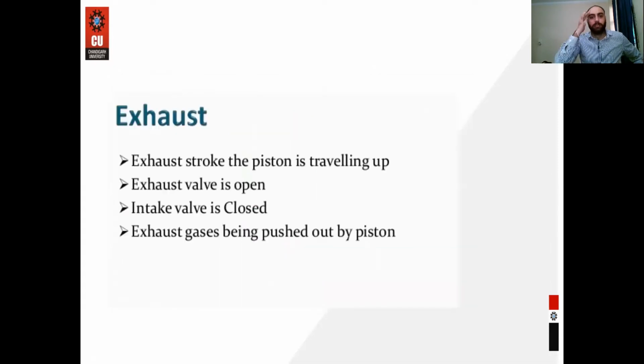And the last stroke is the exhaust stroke. The piston is traveling up, meaning the piston starts moving from BDC to the TDC, and in this stroke the exhaust valve is open and the intake valve is closed. Exhaust gases are pushed out by the piston.